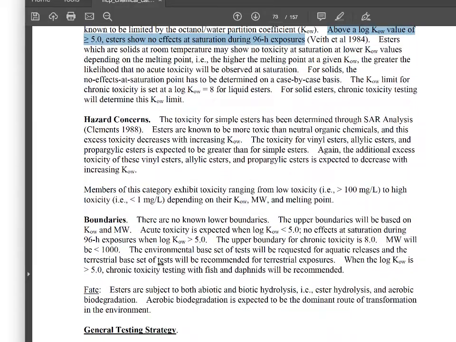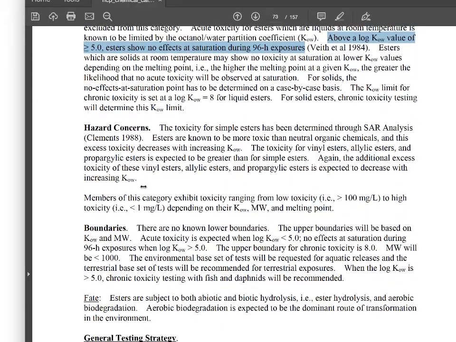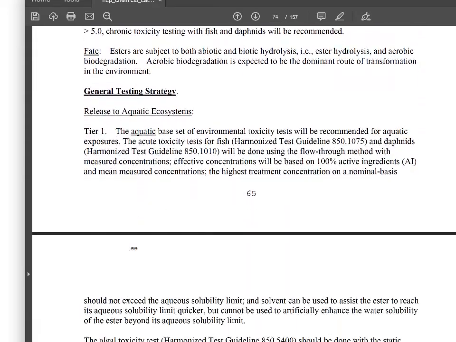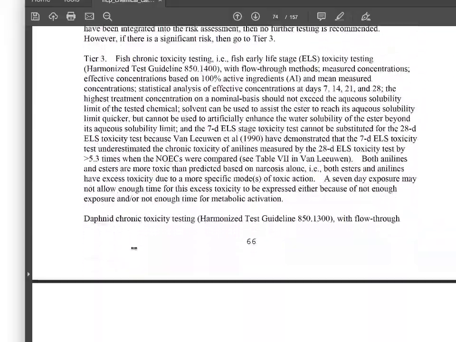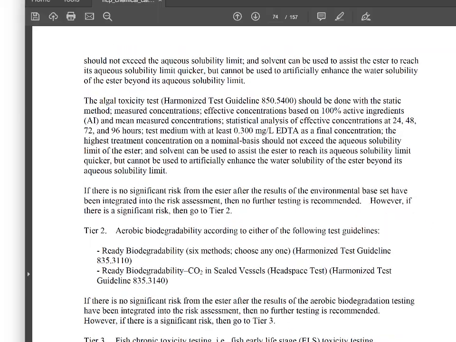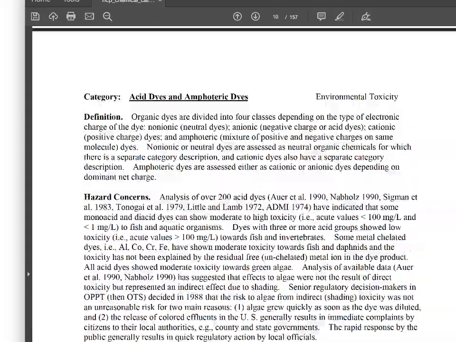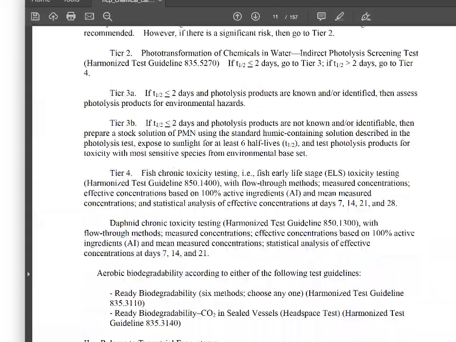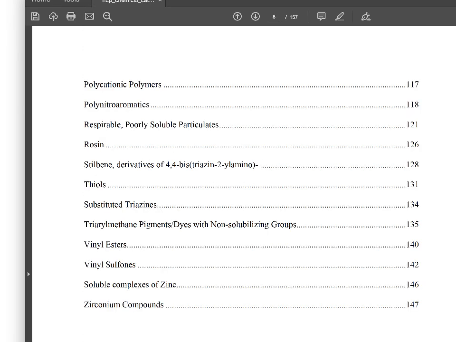And you scroll down and you get more information about the hazard concerns and what the limits are. And then they have how they tested it, what the testing was. So that's what this reference is and how you can find it. That's, for example, esters. But if we go back up, you could get it for, of course, anything else that's categorized here. So there you go.